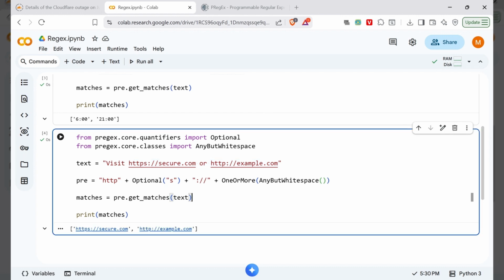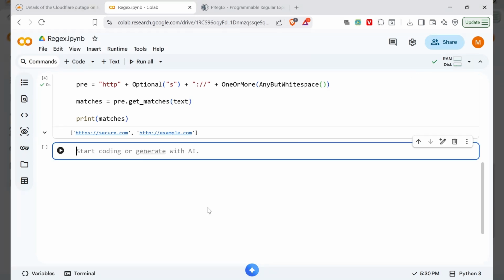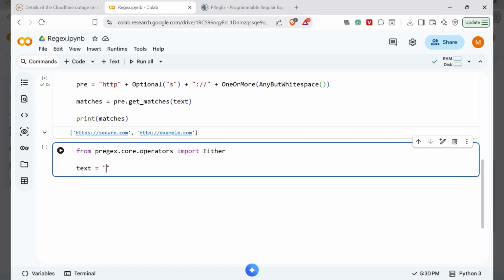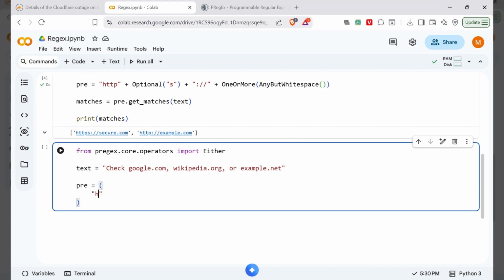We also notice some cases where we have to match either-or kind of things. Like for example, I need a domain which is only .com or .org. For such cases, we use the Either method. Import Either. Take an example like google.com, wikipedia.org or example.net. Now again build the pattern. First is HTTPS. So mostly links all start with HTTP or HTTPS.